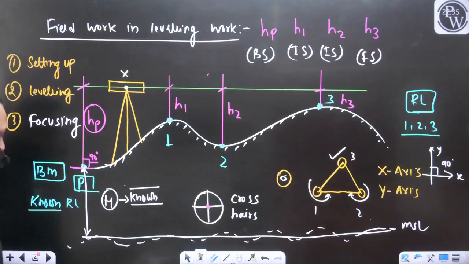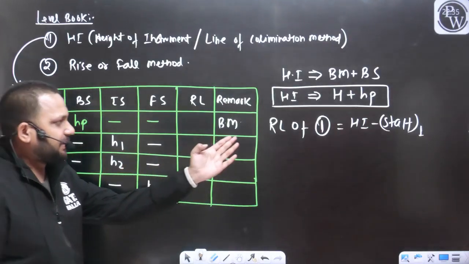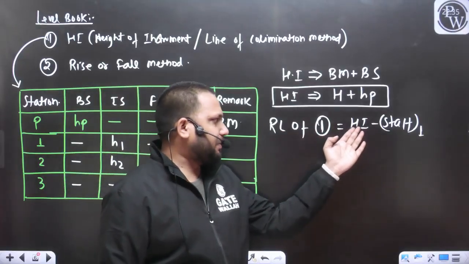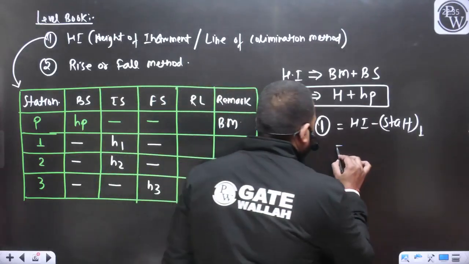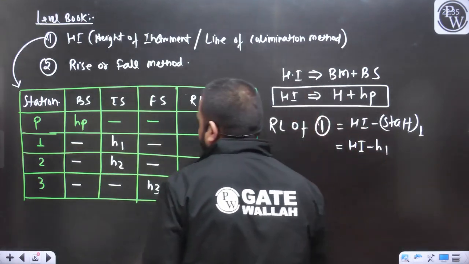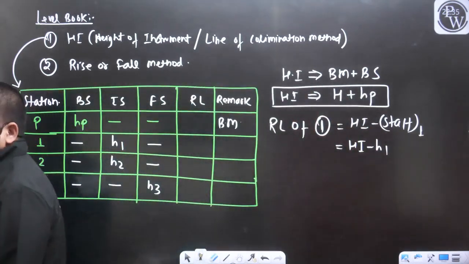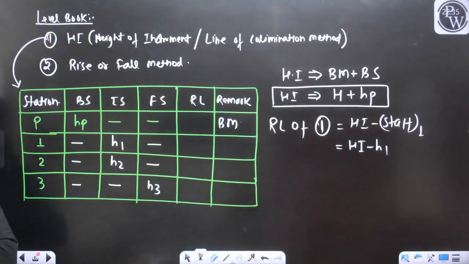So once we know the HI, I can find out the RL of the point 1 will be equal to HI minus staff reading at 1. I can also write it like this: HI minus H1. This is going to be the RL of the point 1.